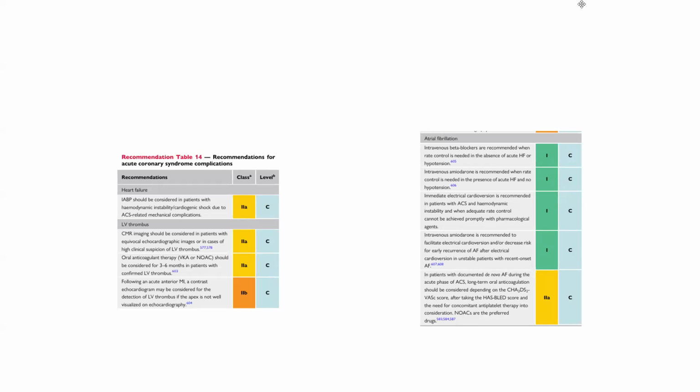In patients with documented de novo AF during the acute phase of ACS, long-term oral anticoagulation should be considered depending on the CHA2DS2-VASc score, after taking the HAS-BLED score and the need for concomitant antiplatelet therapy into consideration. NOACs are preferred.